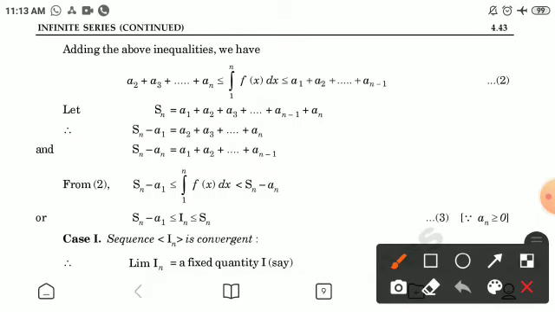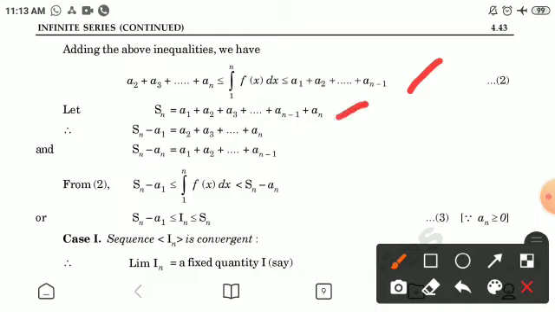Adding the above inequalities, on the left-hand side a_2 plus a_3 plus and so on up to a_n is less than or equal to the integration of f(x) dx with limit 1 to n, which is less than or equal to a_1 plus a_2 plus and so on up to a_(n-1). Marking this as number 2.